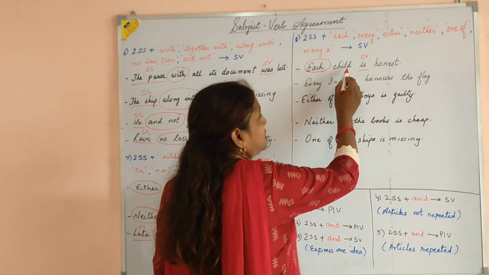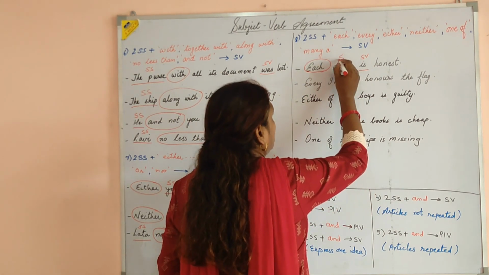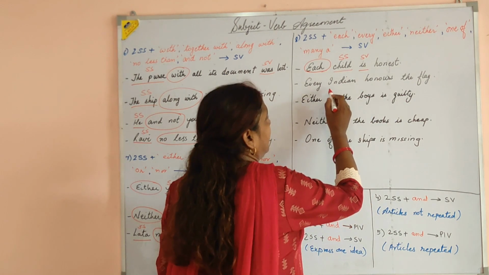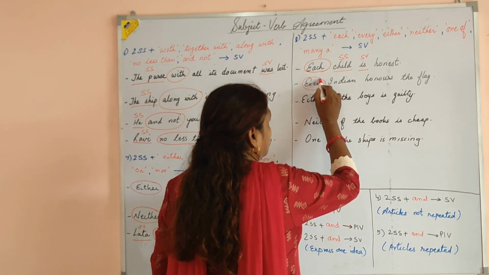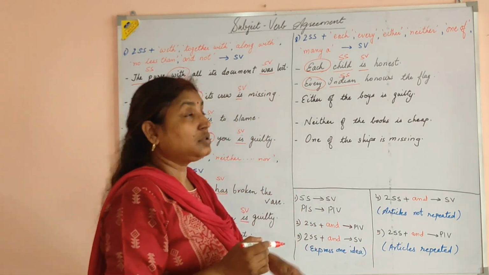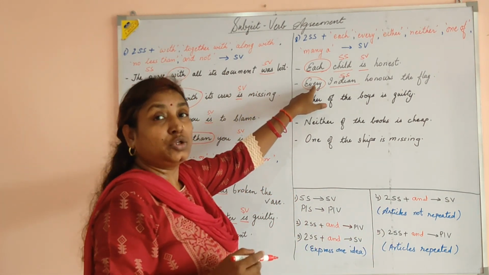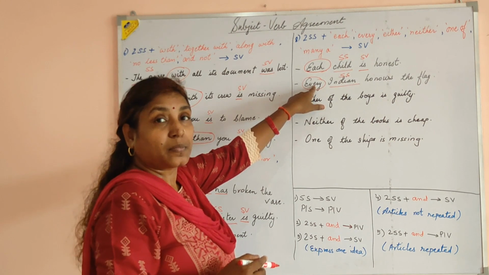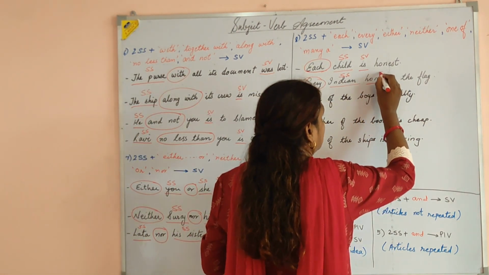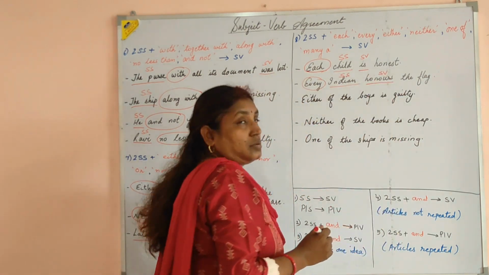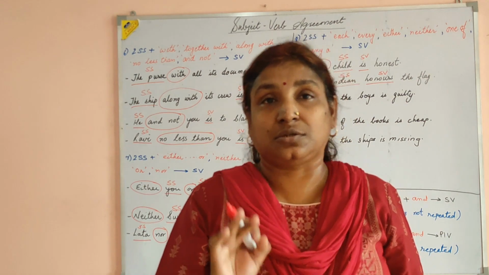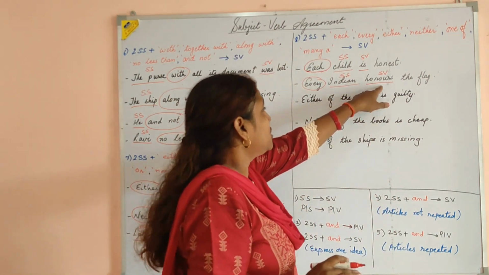You can see each child is singular; child is your singular subject. Same way, every Indian honors the flag. Here also you can see the singular subject Indian is joined with every, which is used as an adjective. The verb is singular. Here also I am talking about each individual Indian citizen, so the verb is singular.